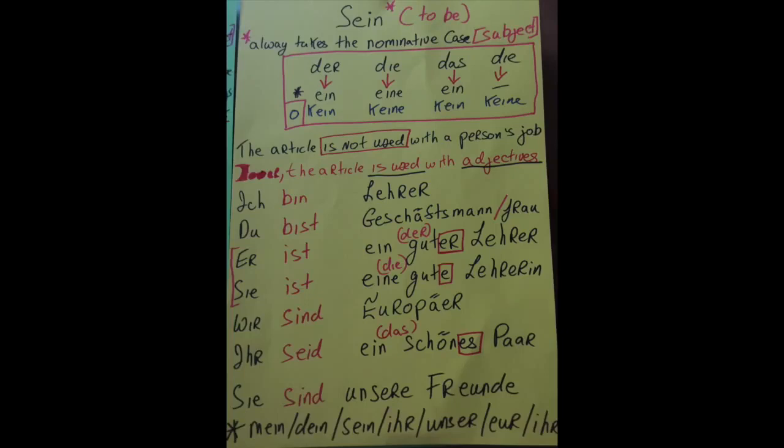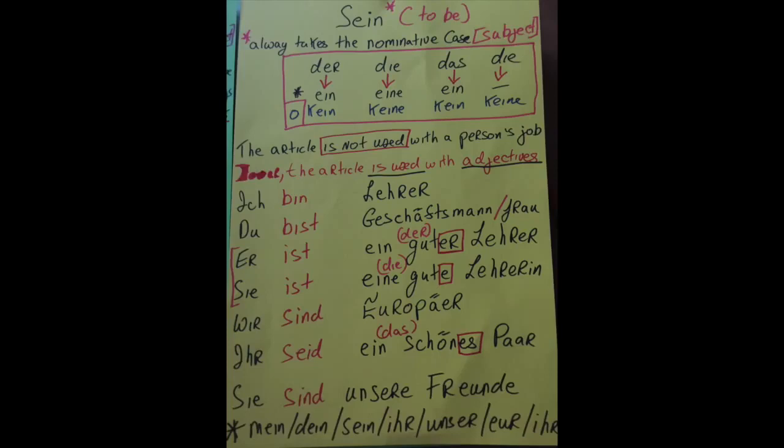Ihr seid ein schönes Paar. Okay? You're a lovely couple. Because Paar is das. We look at our table at the top. Das goes to ein. And then the adjective takes an es. Ein schönes Paar. Now, if we look back up at the ein table for the der, die, das, die, we'll see an asterisk.